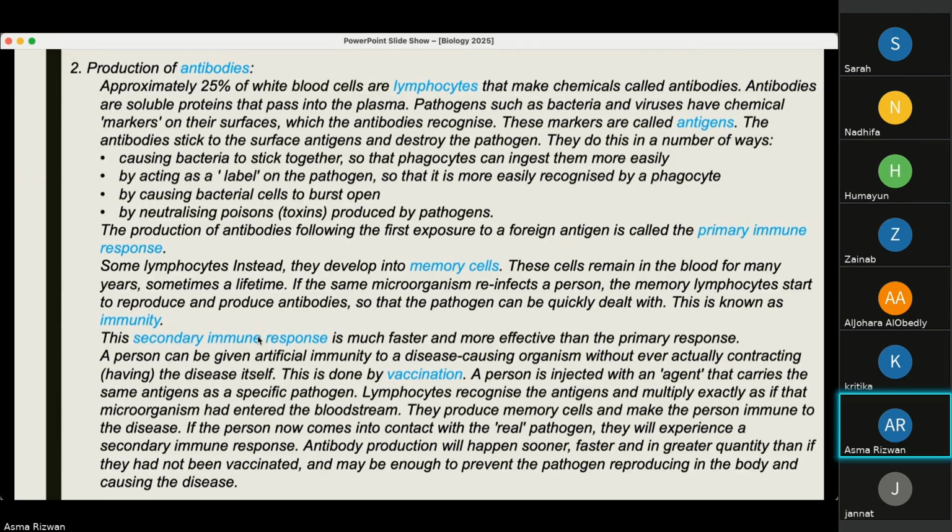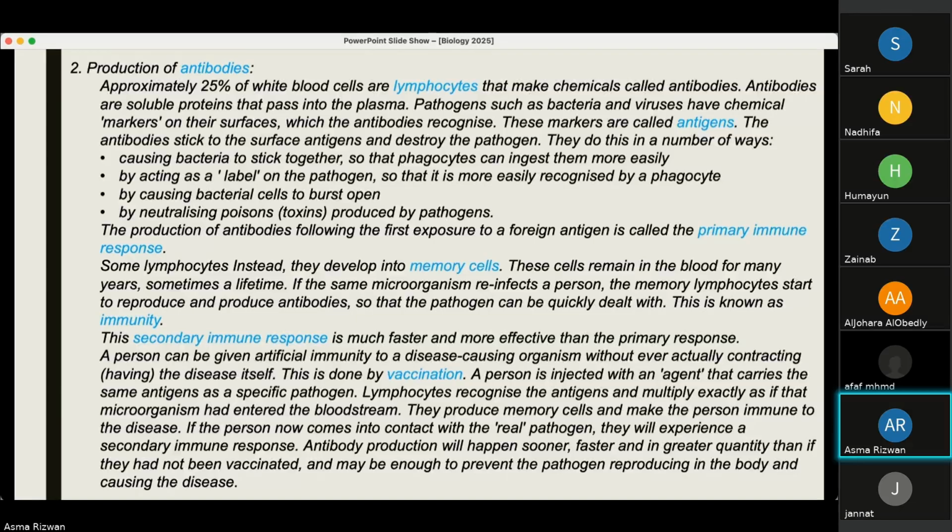When we develop this immunity, the second immune response that takes place is much faster and more effective than the primary response. Again, a person can be given artificial immunity to a disease-causing organism without actually contracting that disease. So this is done by vaccination. A person is injected with the agent that carries the same antigen. The lymphocytes recognize this. They multiply exactly as they did when the microorganism entered the bloodstream. They produce memory cells. They make the person immune to the disease.